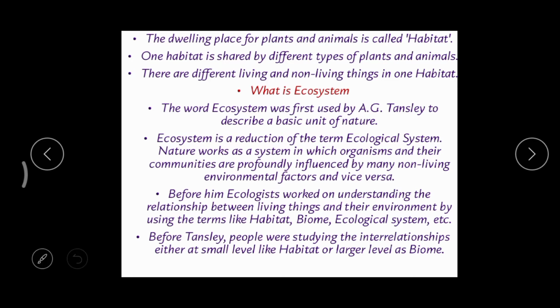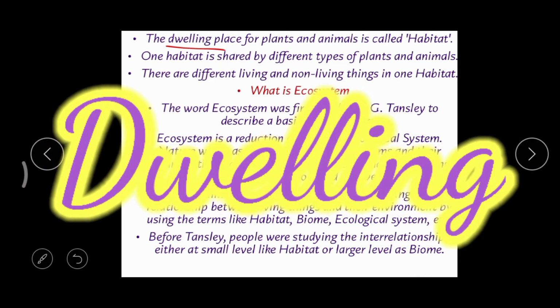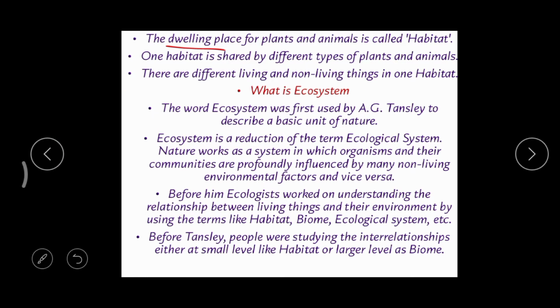What is a habitat? The dwelling place for plants and animals. Dwelling means living place. When we take a park, there in the park we can find different plants and some animals living. That living place of plants and animals is called a habitat. And when you take any habitat, we can find different varieties of plants and animals.